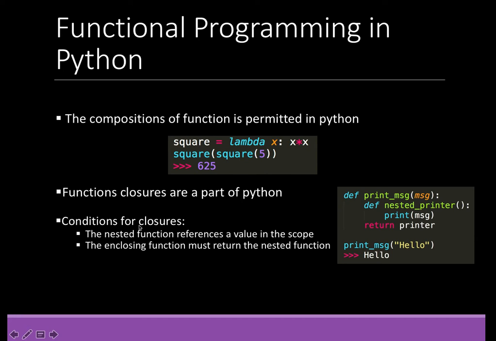Function closures are also a part of Python. This allows a nested function to access the variables of the enclosing function as long as those variables are within the scope. However, the conditions for closures are as follows. The first thing is that the nested function needs to reference the variable that is within the scope. And another added condition in Python is that the enclosing function must return the nested function when returning to the caller.